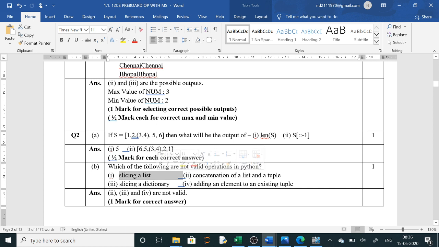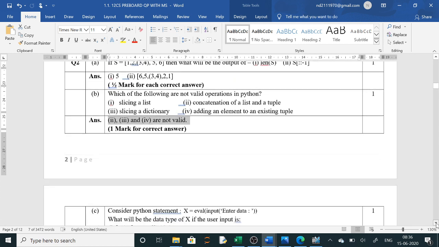Concatenation of list and tuple is not possible because they are different. Next, slicing a dictionary is not possible. Adding an element to an existing tuple is not possible because it is immutable. So only one is valid and the rest 3 are not valid. So here not valid they have asked you. So you will write 2, 3, 4 are not valid. If they ask you valid operation, then you will write only the first one, that is slicing is a valid operation.